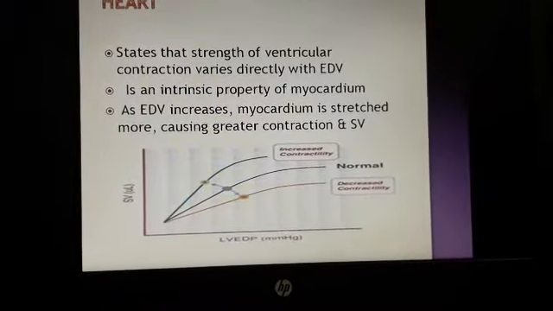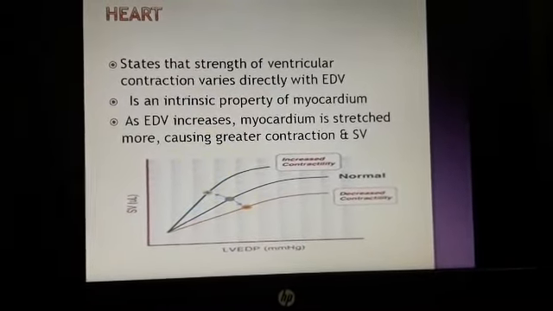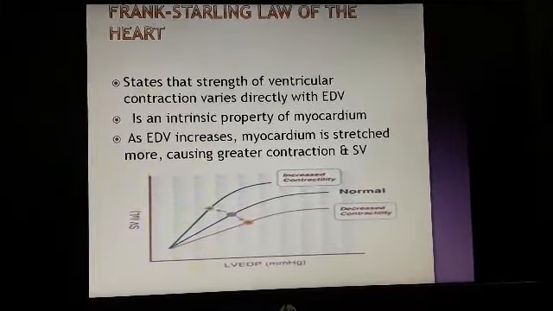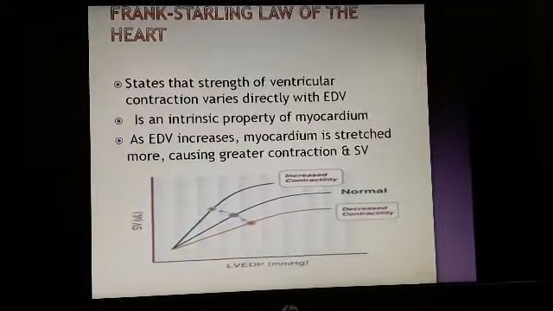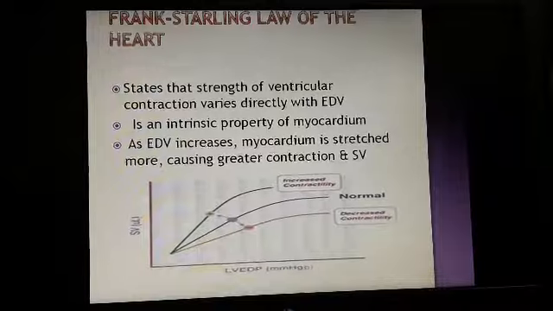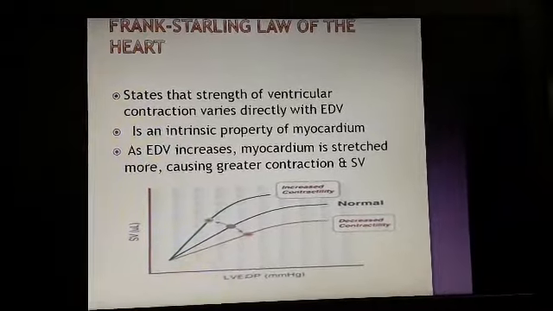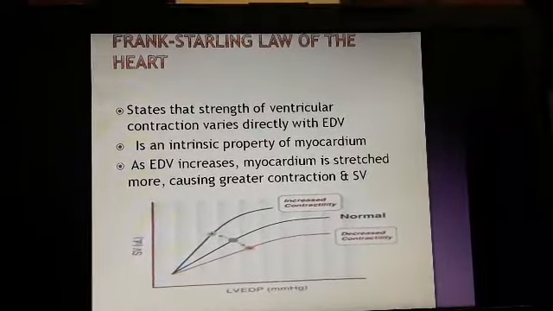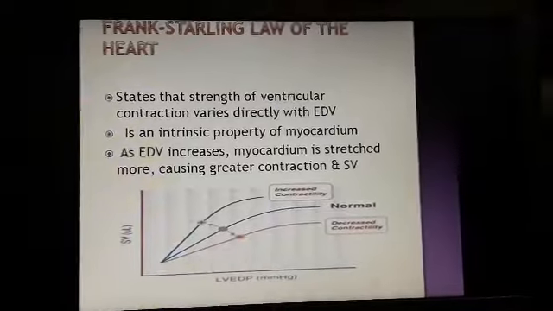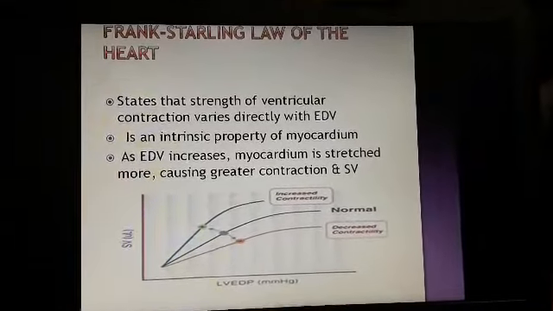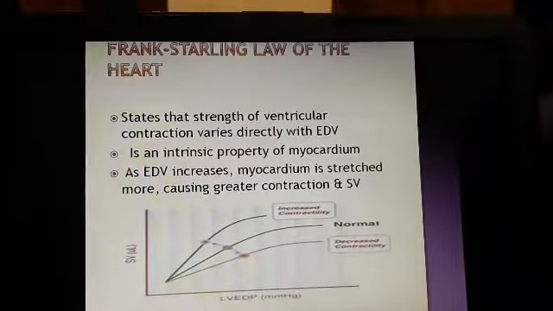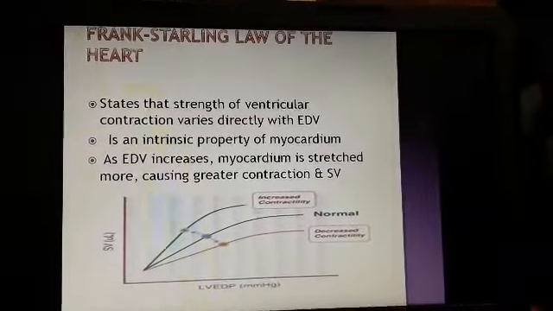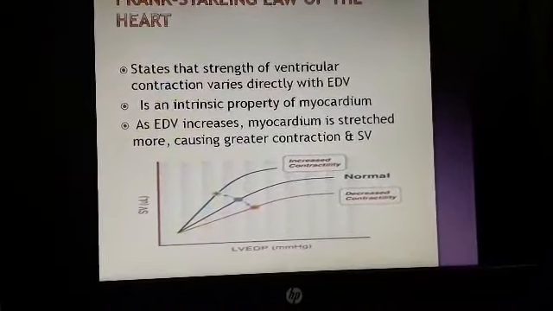Just imagine that there is a wire with an elastic property and it is being stretched up to its maximum tensile strength. We know that force is equal to pressure upon area. So pressure is the column of water that is exerting pressure on the heart muscle. If the pressure increases, then the force of contraction definitely increases. If EDV increases, the myocardium is stretched more, causing greater contraction, and therefore the stroke volume gradually increases. So we can say that the amount of stroke volume supplied to the systemic circulation in each cycle increases, therefore the heart rate is gradually decreased.